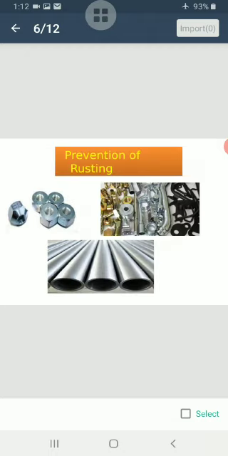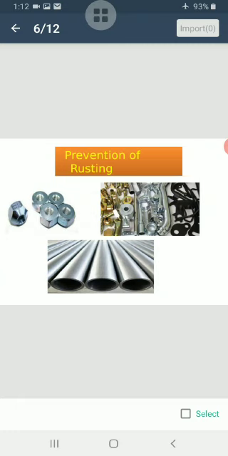How can we prevent rusting? Rusting can be prevented by not allowing the iron to come in contact with moisture and air. The simplest method that we can use is to coat the iron with oil, grease, or paint. However, if there is a crack in the coating, rusting starts.